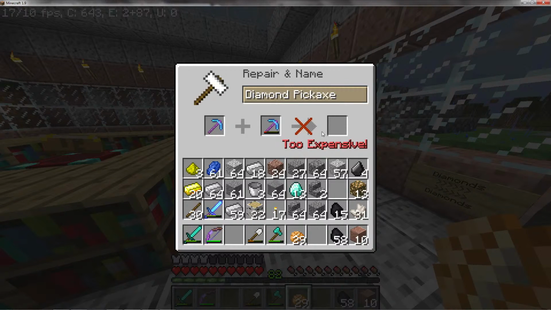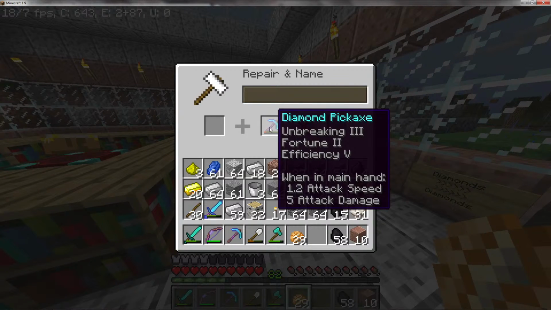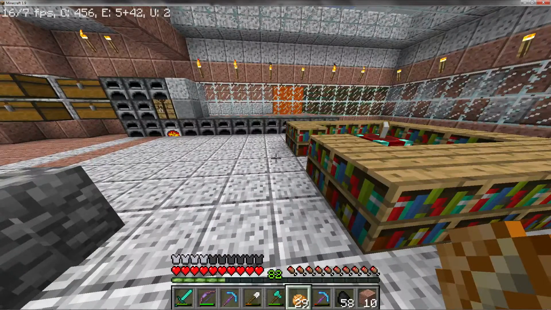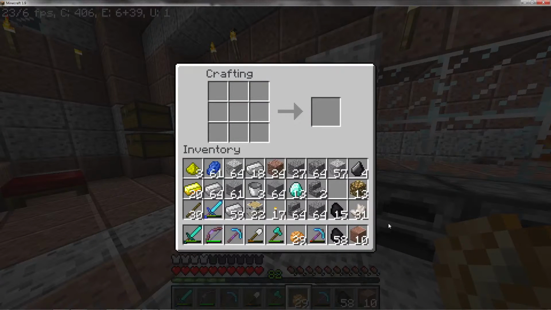Yeah, unbreaking 3, fortune 2, efficiency 5. That's pretty good. Yeah. Okay, I need another pickaxe. All right, let's go do that. Let me make another pickaxe. I want to preserve that. That was a good one. Yeah, like this. Okay, good. All right, we'll go like that. Make another pickaxe.